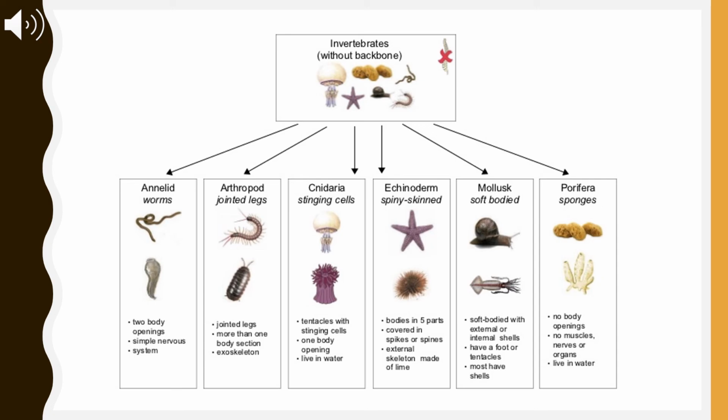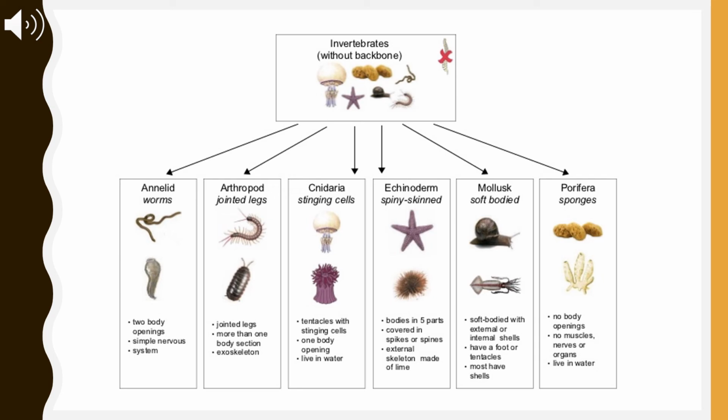Cnidaria: stinging cells. Tentacles with stinging cells, 1 body opening, live in water. Echinoderm: spiny-skinned. Bodies in 5 parts, covered in spikes or spines. External skeleton made of lime.